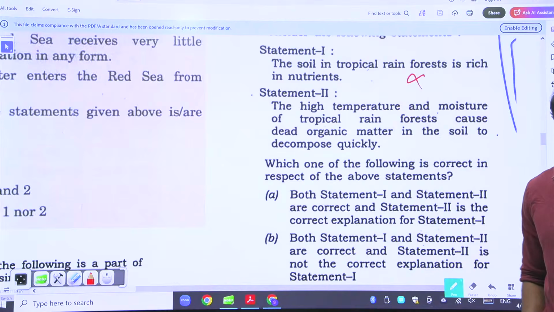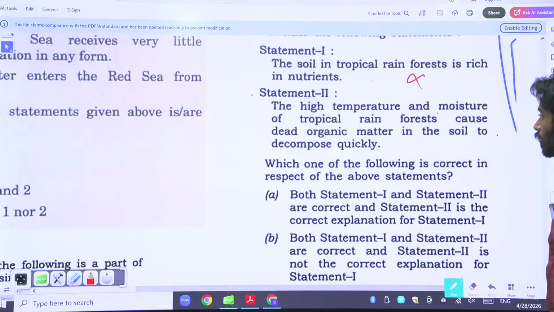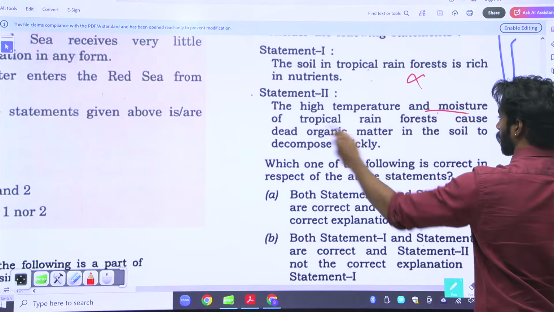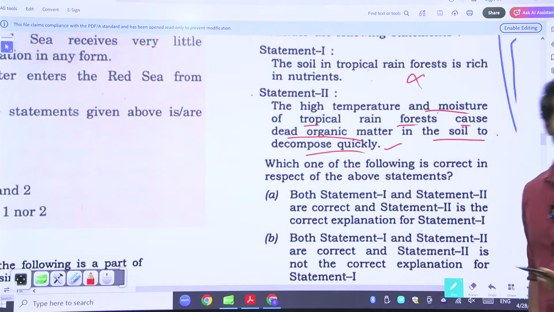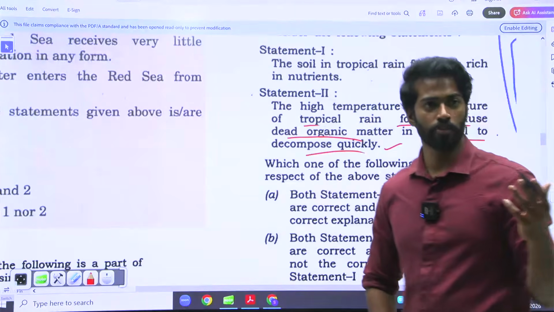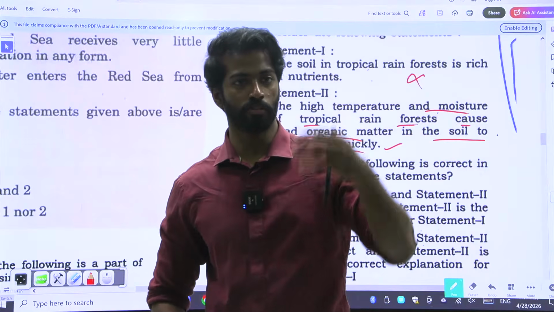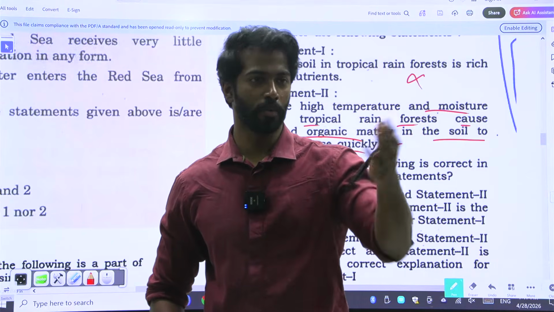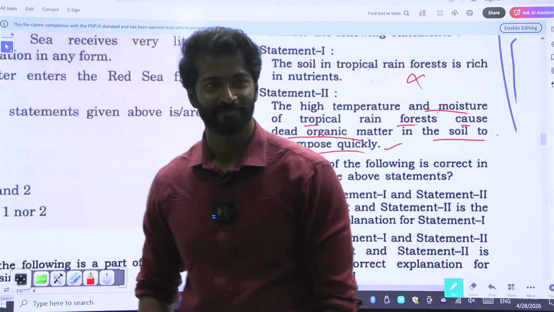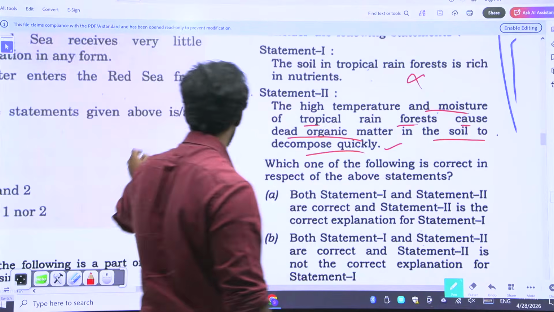Now the second statement, also knowledge. High temperature and moisture of tropical rainforests cause dead organic matter in the soil to decompose quickly. Obviously, as I've told you. What is the process of decomposition? We talked about it yesterday. What is it? Fragmentation.